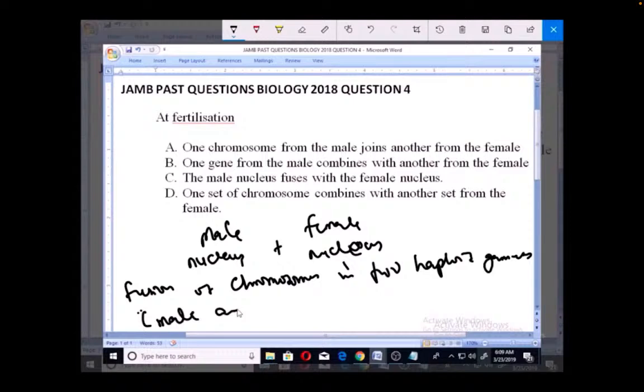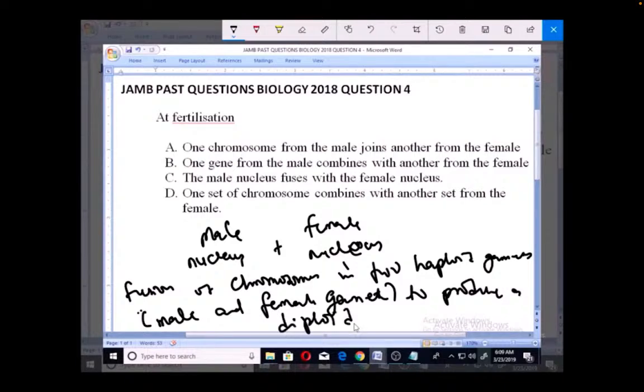So we're talking about the male and female gametes. So when there is the fusion of these to produce a diploid, that is 2N zygote. So whenever you have the production of a zygote by the fusion of chromosomes into haploid gametes, that is the gamete from the male and the female, to form a diploid zygote, we have what we call fertilization. That is what fertilization is all about.